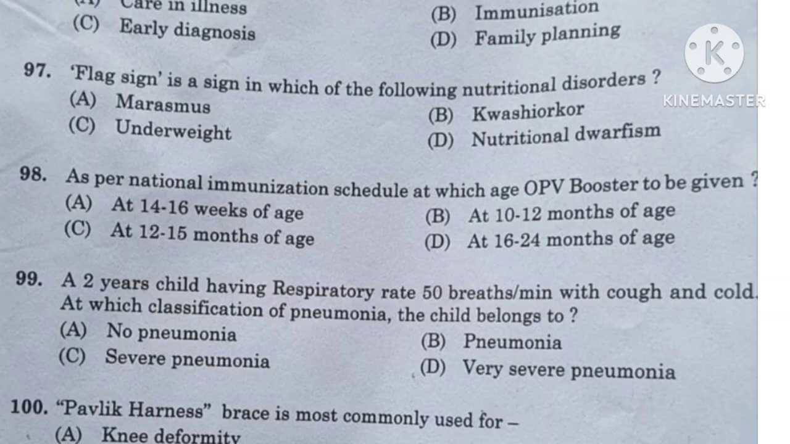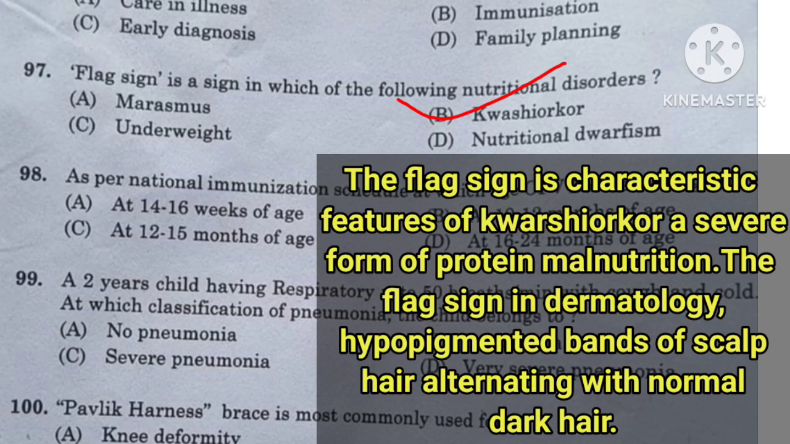Question number 97. Flag sign is a sign in which of the following nutritional disorders: marasmus, kwashiorkor, underweight or nutritional dwarfism. The flag sign is a characteristic feature of kwashiorkor, a severe form of protein malnutrition. The flag sign in dermatology is hypopigmented bands of scalp hair alternating with the normal dark hair.